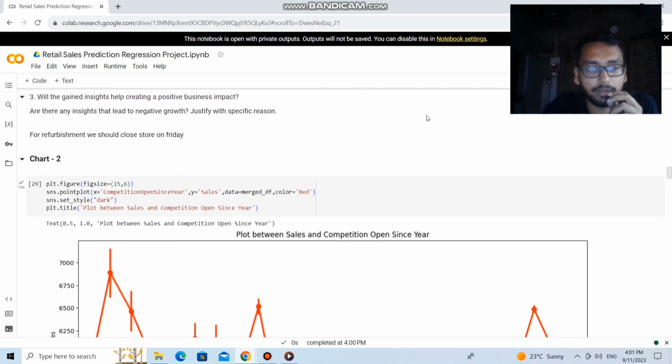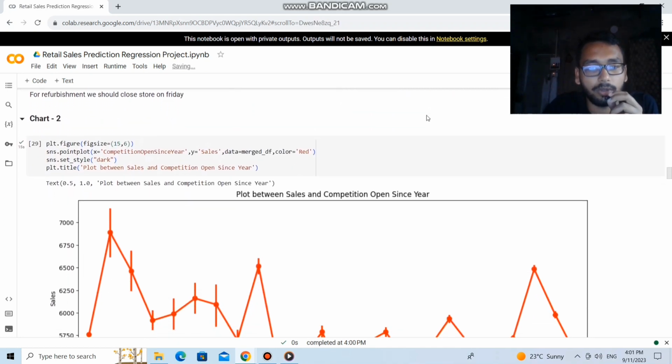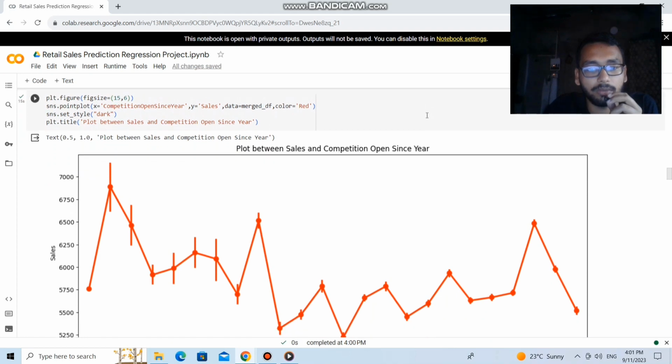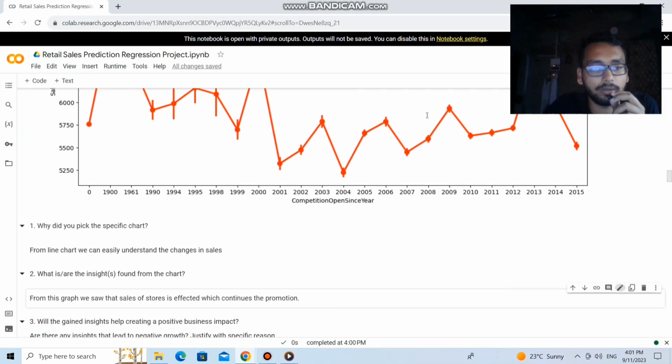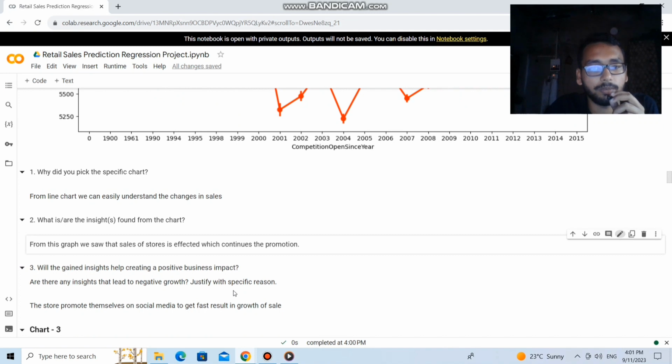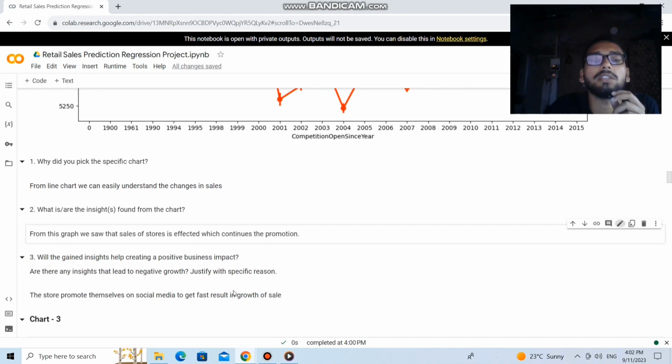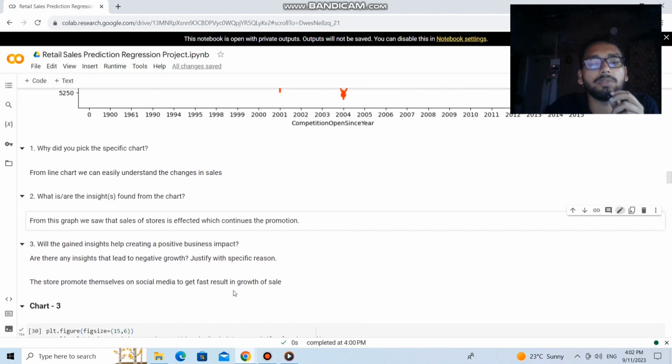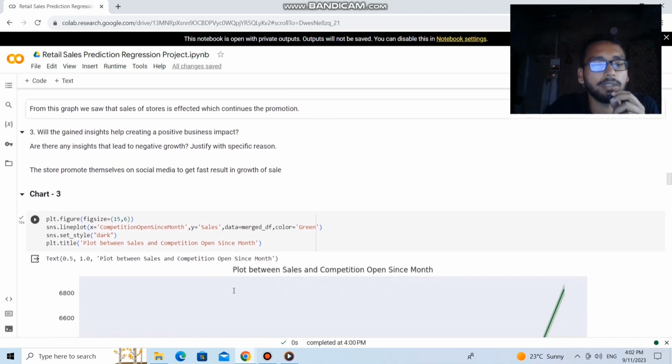So next, here is the chart that is plotted between the sales and competition open since year. From this chart we can conclude that the sales of the stores is affected by the promotion. If the promotion is higher, then the sales will be more. If the promotion is lesser, then the sales will be less.